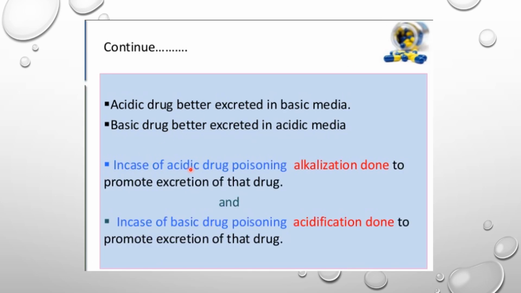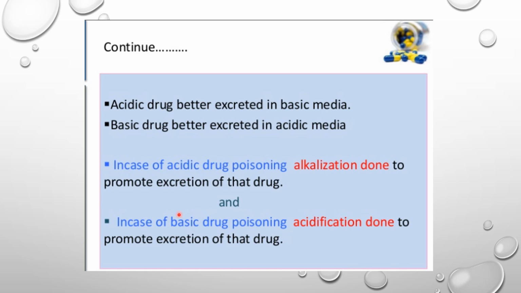So if there is a poisoning of a drug which is acidic in nature, for example aspirin, if there is accidental poisoning of aspirin, how can you, with the help of this process of ionization, help to eliminate the drug? Of course, you can alkalinize the urine. So what would happen? The acidic drug in the opposite pH is going to be ionized. And once the drug is ionized, it becomes more excretable. It becomes polar, so it's not going to be absorbed back into the body.